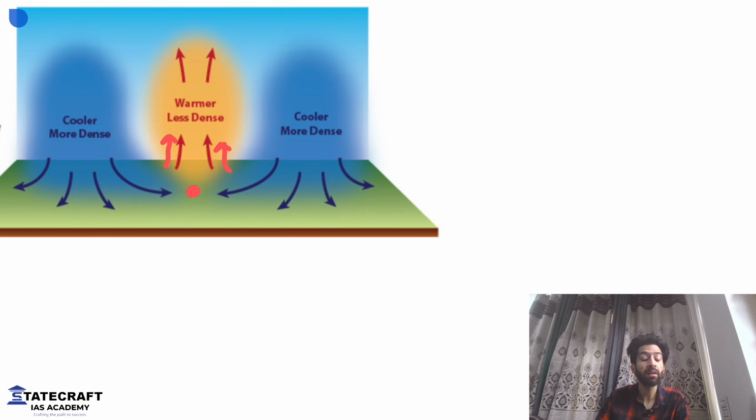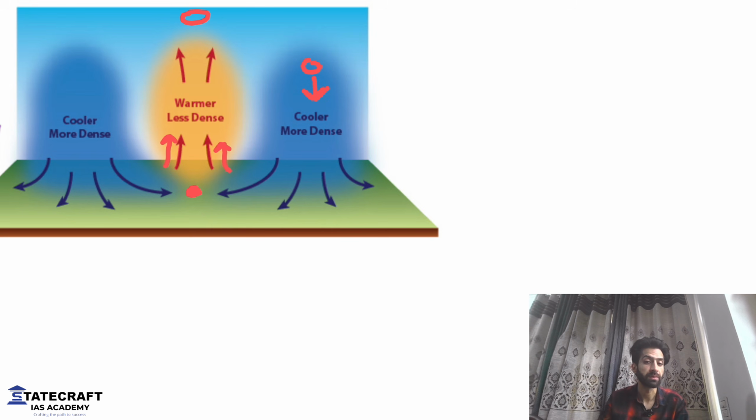Warm air will always rise. You should know this. Whenever the air is warm, it starts to rise. It starts to go up. So when the sun is overhead in this position, it will heat the ground. And once the ground is hot, the air will start to ascend. The air will start to go up. And in case of cold air, it descends down.